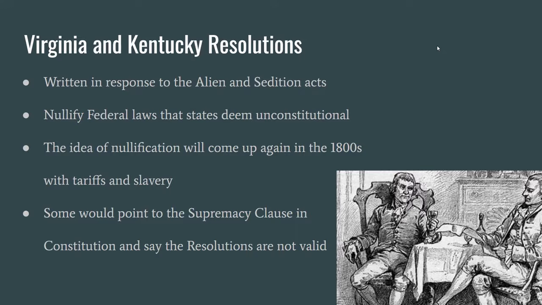So now let's look at the Republican response to all of those acts that they did not like, which was the Virginia and Kentucky resolutions. These resolutions stated that states had the right to nullify federal laws they deem unconstitutional. This idea of nullification will live a long life and come up again in the 1800s with tariffs and slavery. The Hamiltonians and others would point to the Supremacy Clause in the Constitution, thus leaving the resolutions null and void.